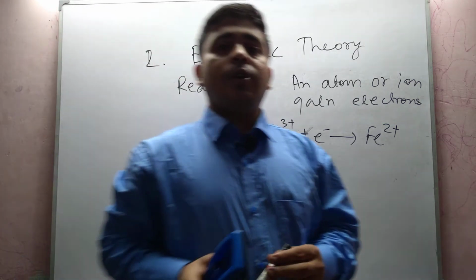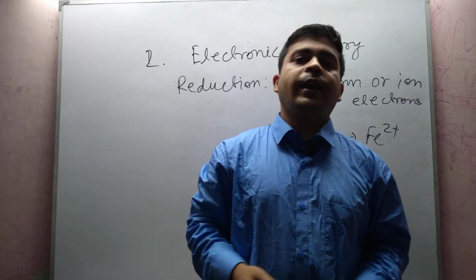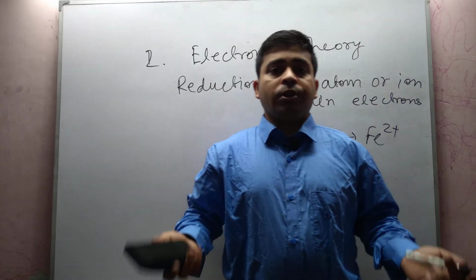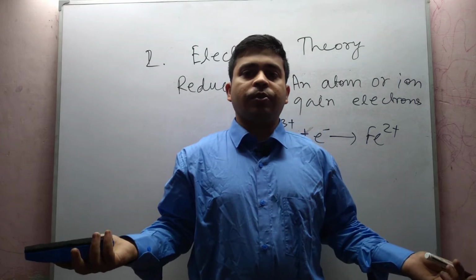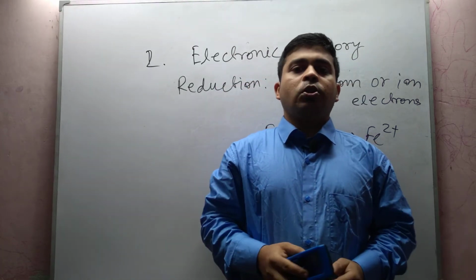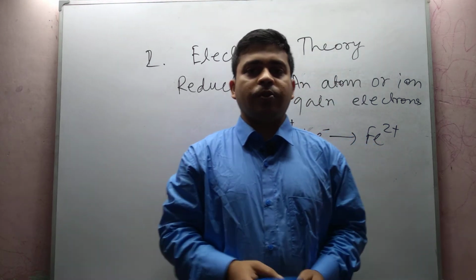So this is the concept of electronic theory, the electron gain and loss theory: when an atom or ion gains electron, we call it a reduction process, and when an ion or atom loses electron, then we call the process an oxidation process.